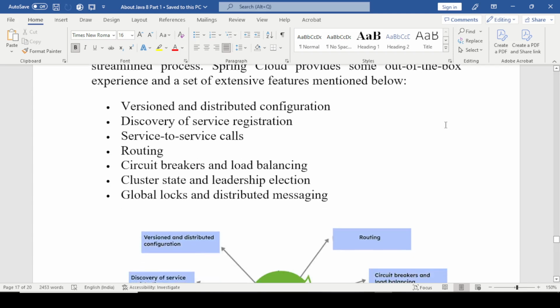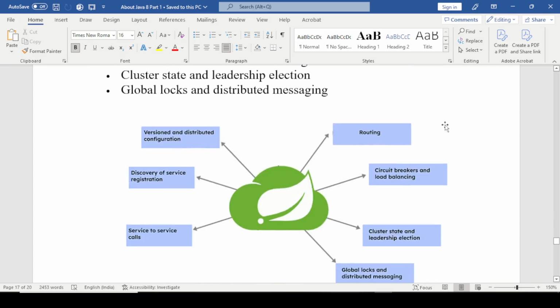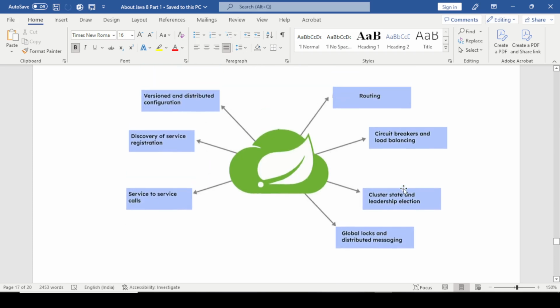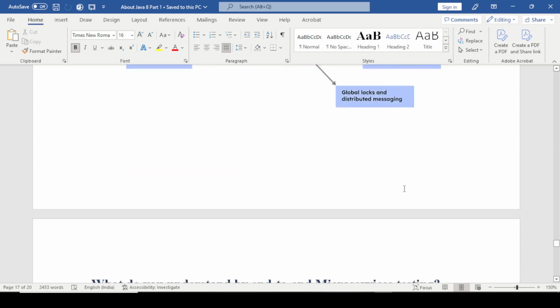So in Spring Boot Cloud, these are the key features of the cloud. You can pause the video and read it again.